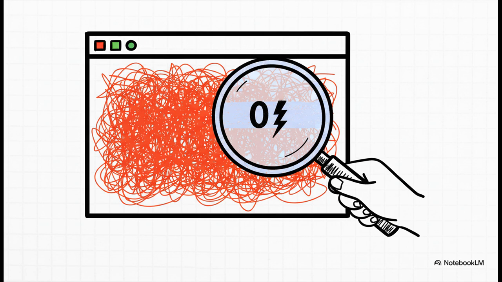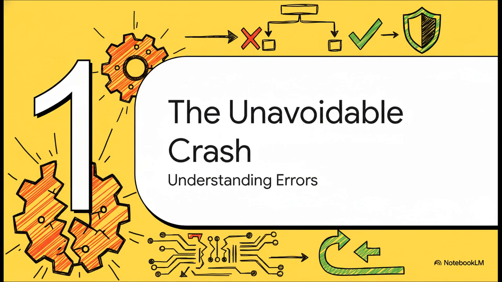This thing right here, this ZeroDivisionError, it's not just nonsense. It's your program's last gasp. It's a clue telling you exactly what went wrong. And that clue is what brings us to our first big idea. We're going to completely reframe how you think about these crashes. They're not just failures, they're not random acts of chaos. They are predictable, understandable events that we can absolutely learn to manage.